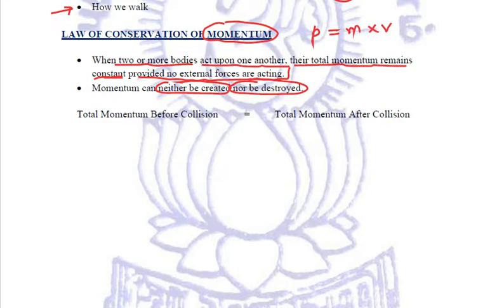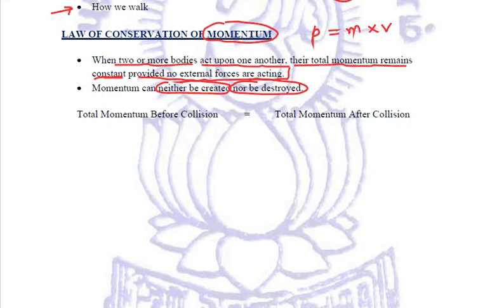The momentum which was there in the bodies initially, before acting upon each other, is equal to the momentum after acting upon each other. Let us take an example of two vehicles or two objects which are colliding with each other. Now, when they are moving along, they have momentum, right?